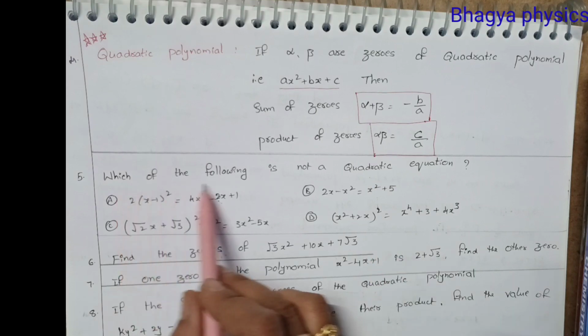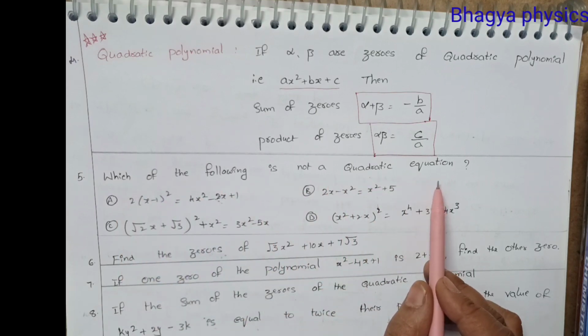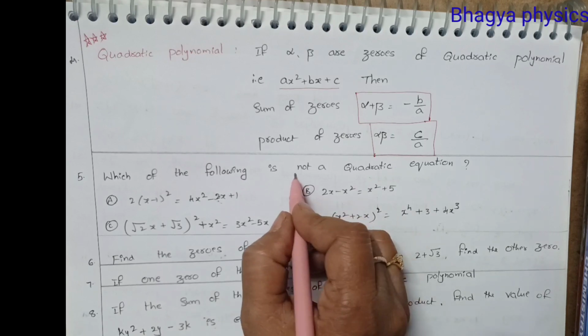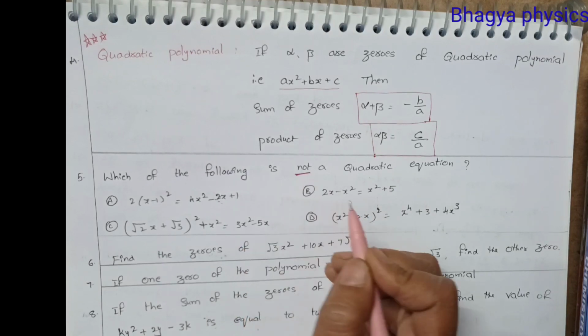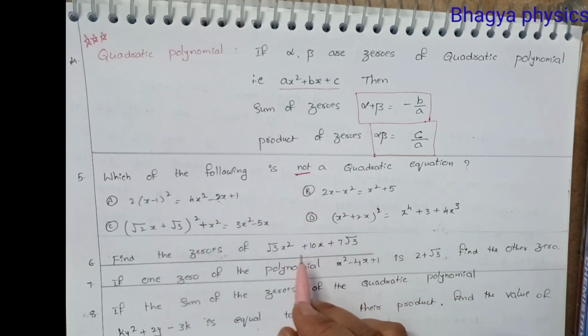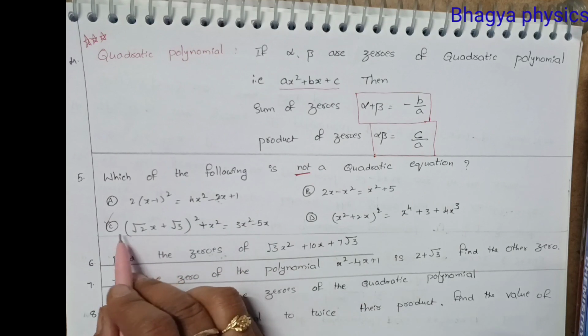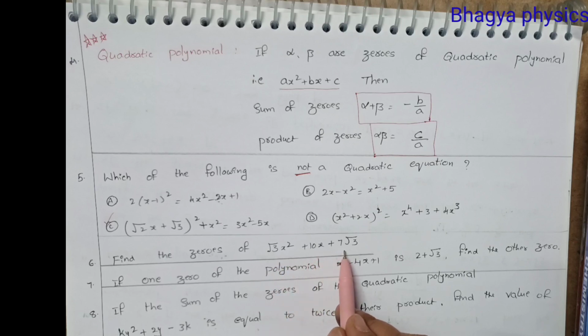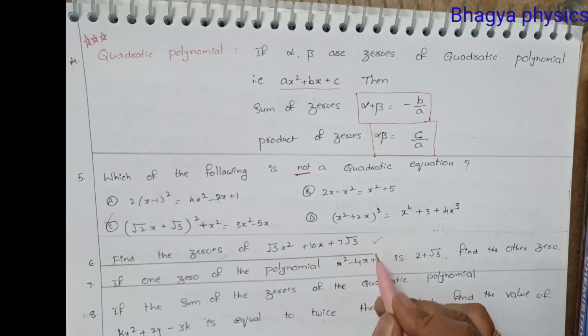Let us see: which of the following is not a quadratic equation. Many times this kind of question is repeated. Normally we think the question asks which is a quadratic equation, but here they mention not, so we should remember that also. Out of these 4, C is the option. Whichever is not quadratic means maybe the power is more than 2 or else less than 2. So here C is the option. Next, find the zeros of the polynomial root 3 x square plus 10x plus 7 root 3. This kind of problem is also very important.